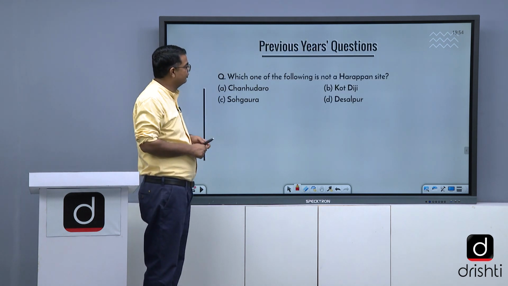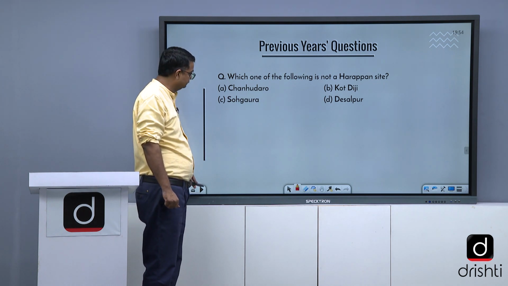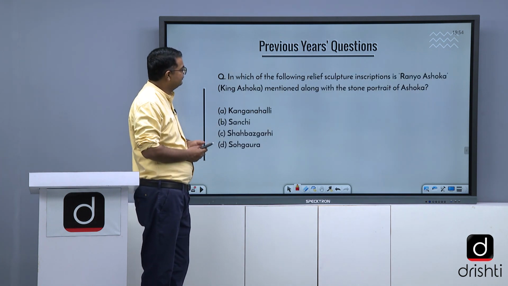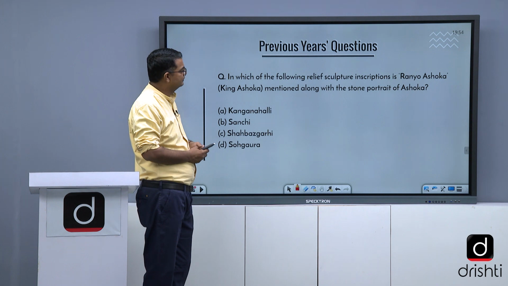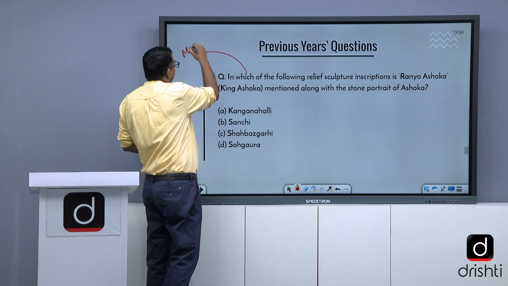Previous paper: which of the following is not a Harappan site? ये मिक्स में है इसलिए इसमें दिखा दिया मैंने आपको. Reliefs in sculptures of Ranyo Ashoka, King Ashoka mentioned along the stone patriot. This is related to the Mauryan Empire.